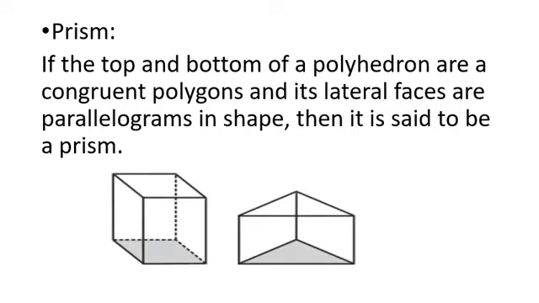These are the two examples of a prism. The first one is a rectangular prism. A prism whose base and top are congruent rectangles and lateral faces are rectangles is called a rectangular prism. I told you that a prism is named after its base. So the base is a rectangle, so it is a rectangular prism. In the second case, the base is a triangle, so it is a triangular prism. How will you define this triangular prism? A prism whose base and top are congruent triangles and lateral faces are rectangles is called a triangular prism.